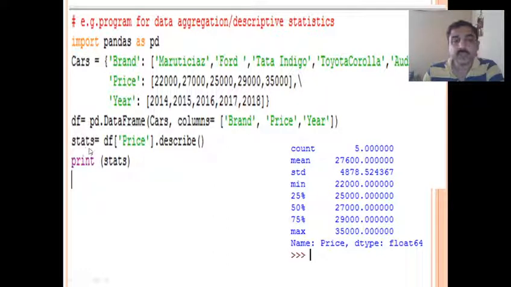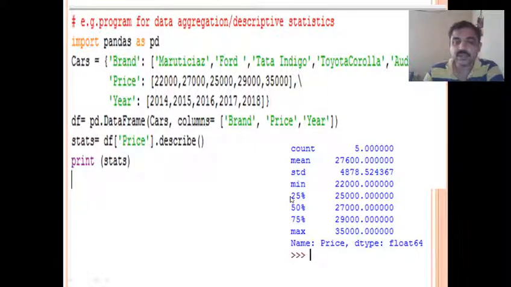Now you see here stats equal to df['price'].describe(). That means based on the values of the column price, describe calculates the total number of values under price. It finds the mean value of price, calculates the standard deviation of price, the minimum value of price, and 25%, 50%, and 75% values.